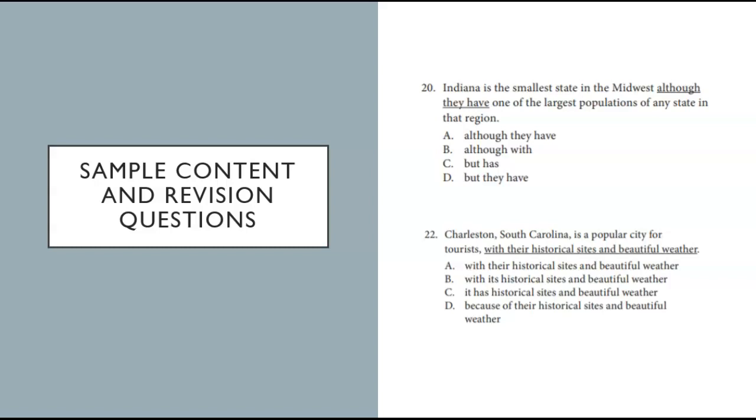Let's see about D. Charleston, South Carolina is a popular city for tourists because of their historic sites and beautiful weather. That one sounds pretty good. But that word there might be the trick. Even though D sounds great, because their describes people and its describes things, B is actually the best answer.